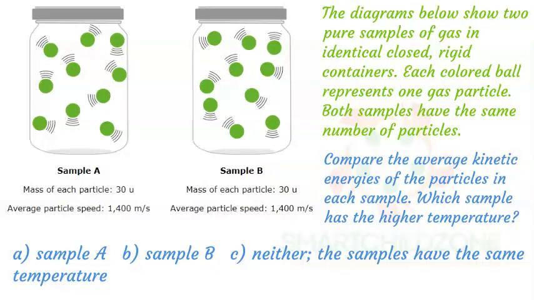Each particle in the two samples has the same mass, and the particles in both samples have the same average speed. So, the particles in both samples have the same average kinetic energy. Because the particles in both samples have the same average kinetic energy, the samples must have the same temperature.